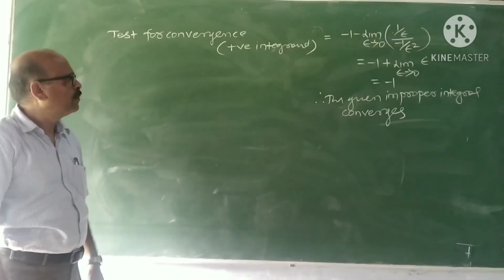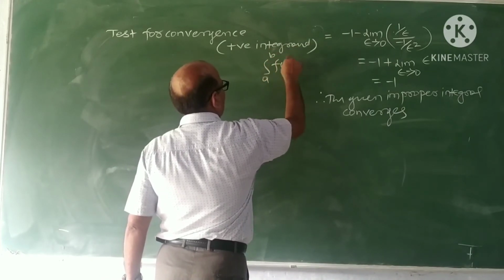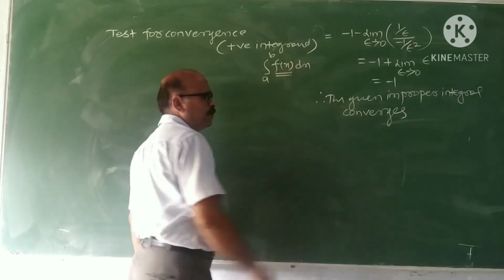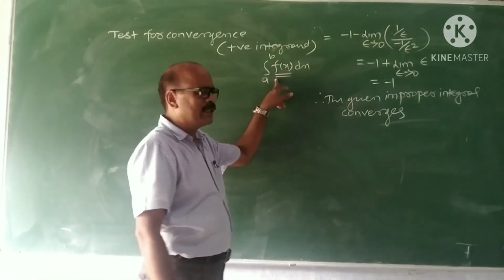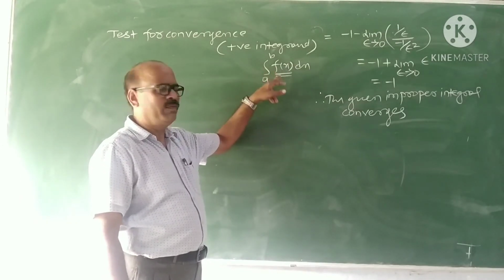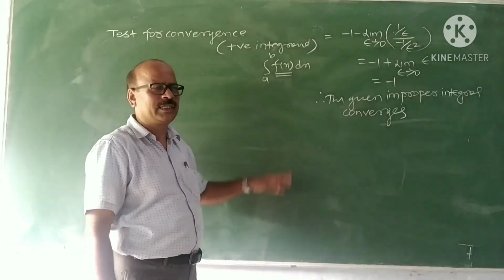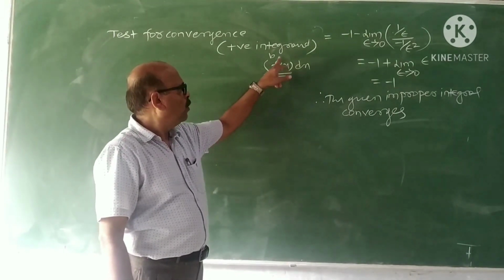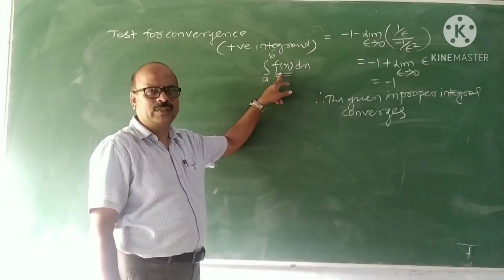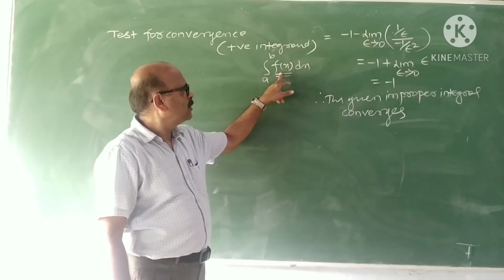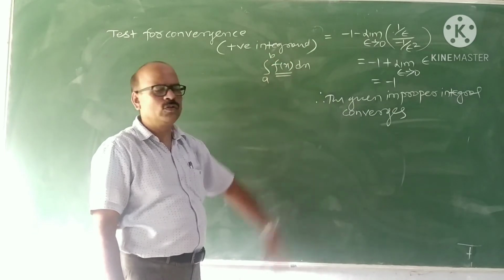Now we consider the integral from a to b of f(x) dx when f(x) is positive. We consider f(x) positive first. Now we consider the criteria for the integral from a to b of f(x) dx to converge, and in this case we derive certain tests here, because always this integral may not exist, or it is not easy to find the primitive. In that case, we have to use certain tests.